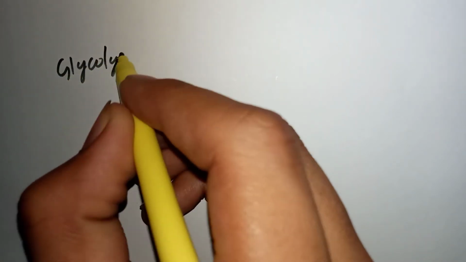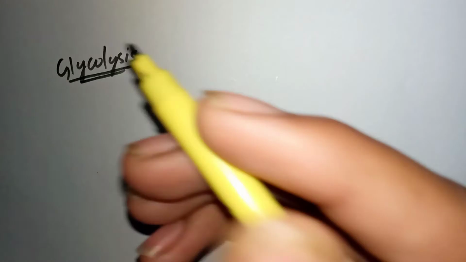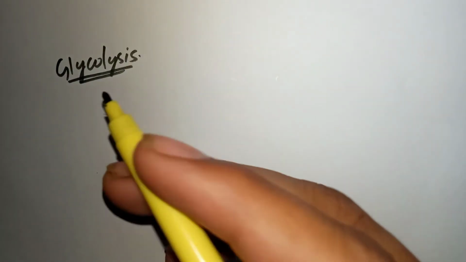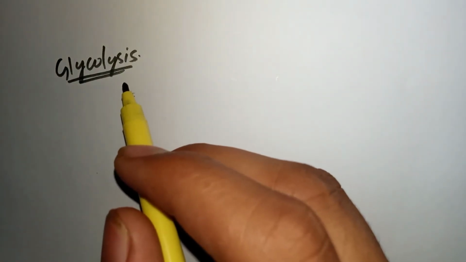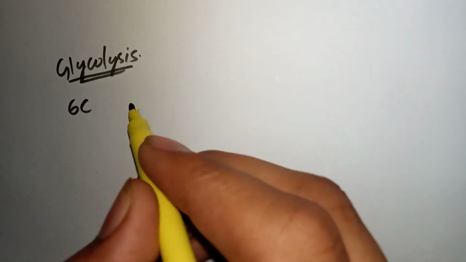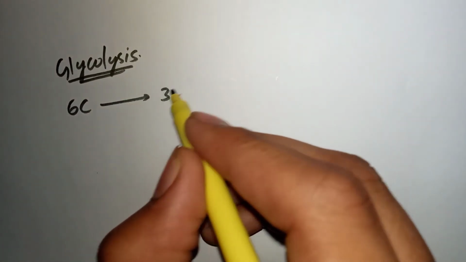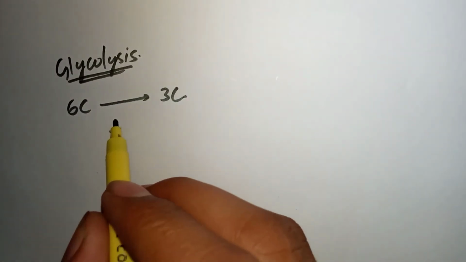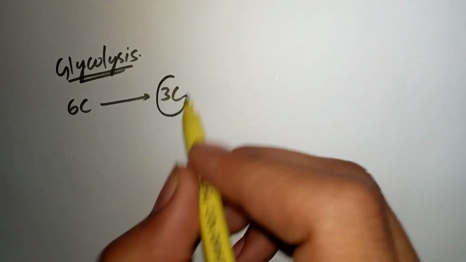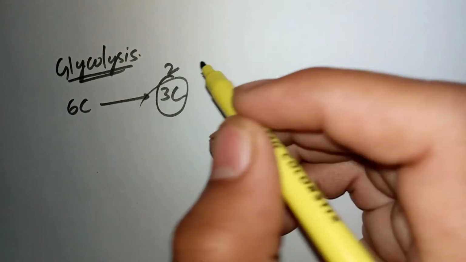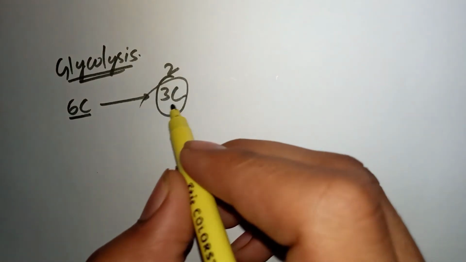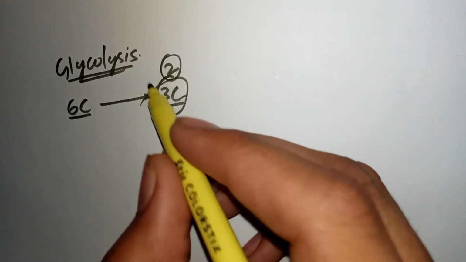All right. So glycolysis is what? It's the breakdown of glucose, right? The breakdown of glucose into pyruvate. A 6 carbon molecule is being converted into a 3 carbon molecule. All right. So why are we doing this? Like, the 3 carbon molecules that will be formed, there will be 2 of them, of course. 6 carbon is converted into 3 carbon, so their number should be 2, right?